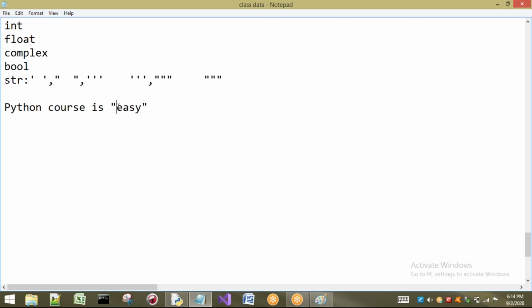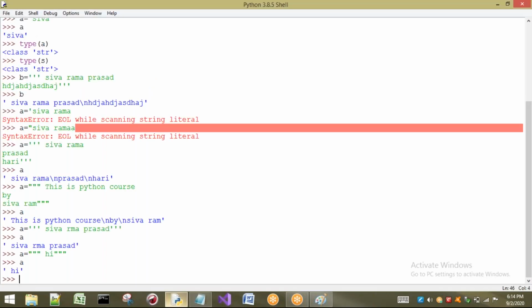You have to observe that here, easy is enclosed with double quotes. I want to print that one also. Let us try. I will not say what happens; first I will try. To print the string, I will take double quotes. So what I have to print is: Python course is easy.